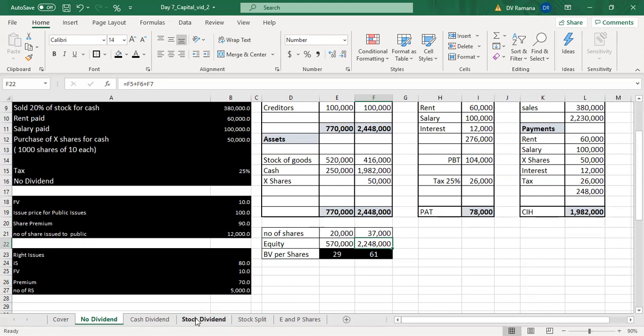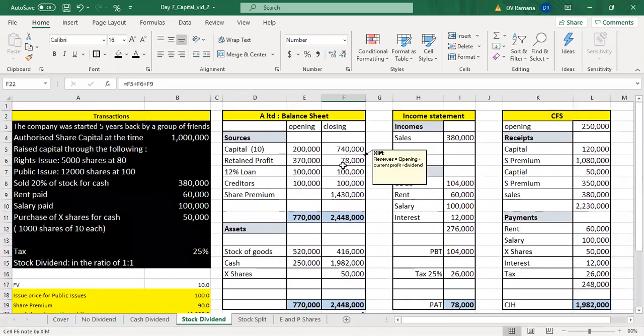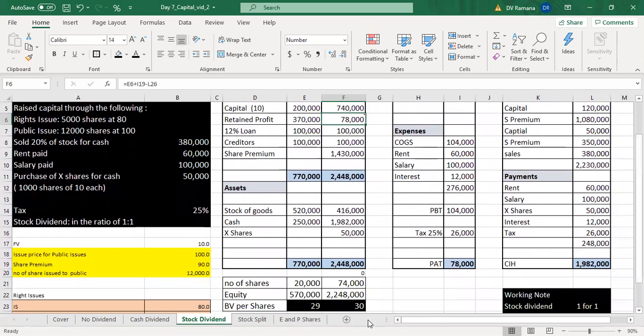But if the stock dividend is given, also the equity is 2.24 million, because all that we are doing here is converting the retained profit into capital. So capital plus retained profit is equity. So the equity is not changing, but the number of shares increases. So therefore, the book value per share falls.